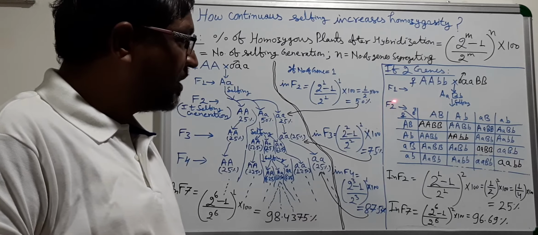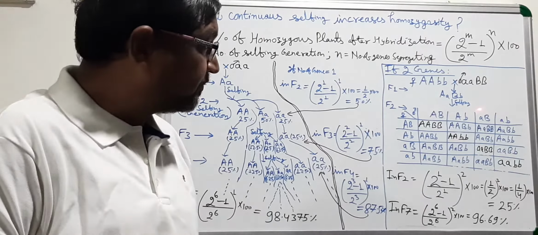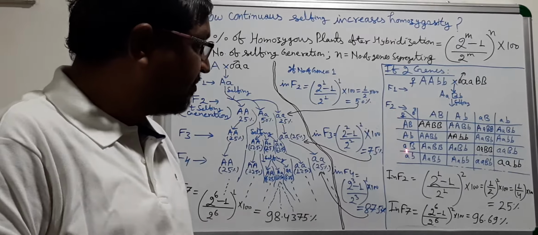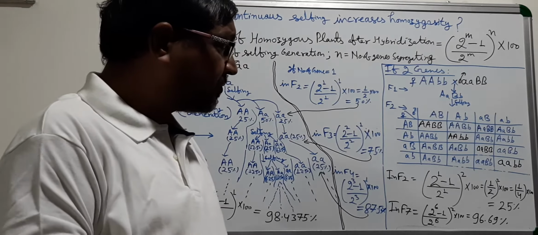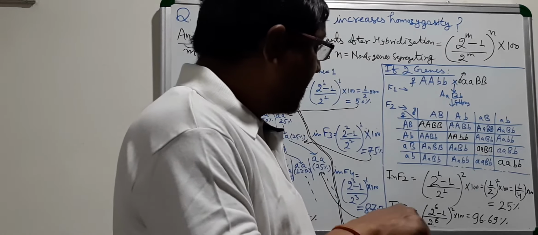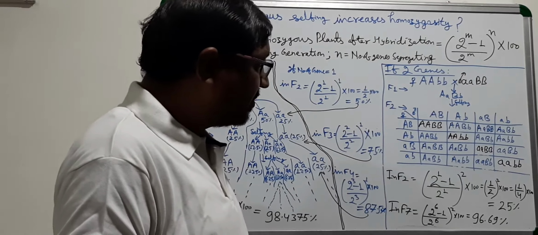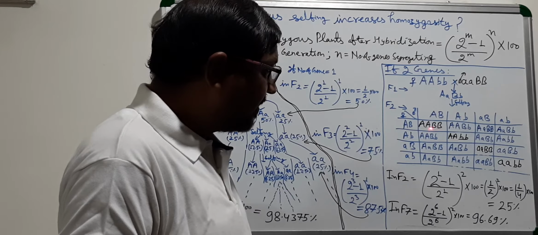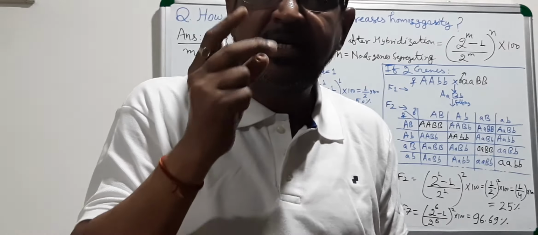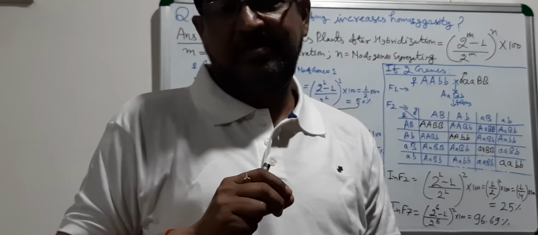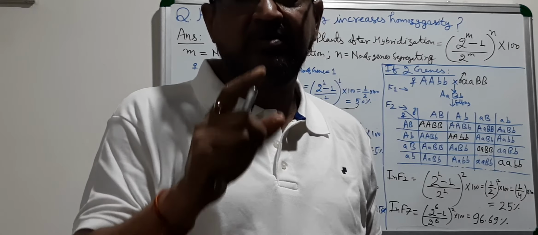So if you go to the F2, throw your checkerboard, you are getting these 4 types of gametes, the male gametes and the female gametes. Here the male gametes, here the female gametes. So if you are getting 16 types, only the plants which are homozygous for both the genes are counted as homozygous.